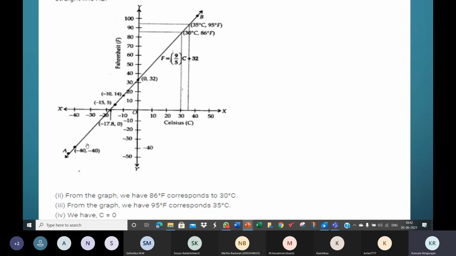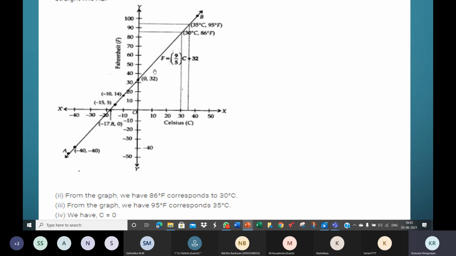Make sure, see if your graph line, when you connect the 3 points, the graph line which you obtain must be correct. Only then you will get 86 correctly. So this is what you'll have to indicate. When you're reading the values from the graph, these perpendicular and parallel lines are very important. So for 30 degrees Celsius, you're drawing this perpendicular. You can say that this is the line parallel to the y-axis. And then from here, you're drawing the line perpendicular to the y-axis.